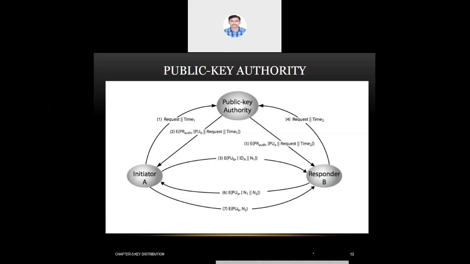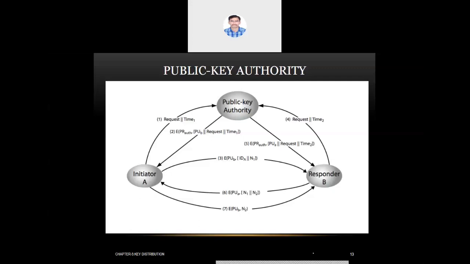That's how A uses the public key and sends N2 back as acknowledgement. By doing this, both A and B are ensuring their identity with each other using public key, without being affected by the masquerade attack.